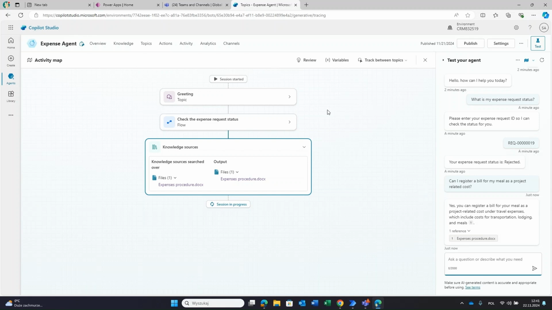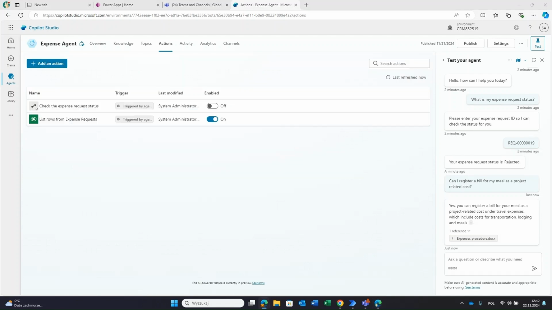So that's the first type of action. Now I will show you the second one. The second type of action will be the list rows from expense request. The first one was just starting the flow, and in that flow I was using list rows and so on. But I was filtering the row with this request ID, and then I was answering with this flow only with the expense request status.